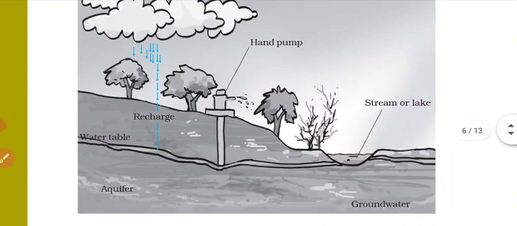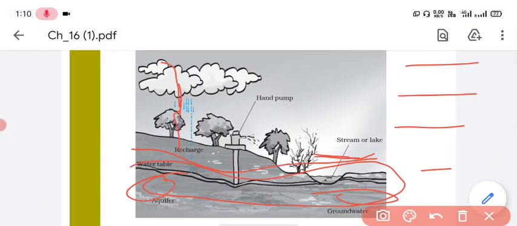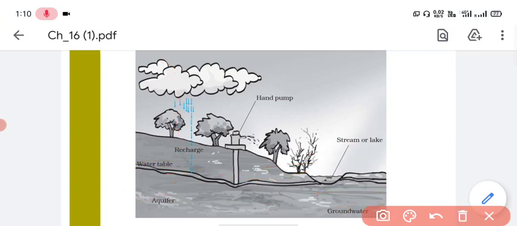Now in this diagram we can easily see the complete process. The clouds will start raining, and the water will reach the water table by infiltration. This is the aquifer, and the water present between the hard rock is the groundwater. And we can easily take the water from streams and lakes also.